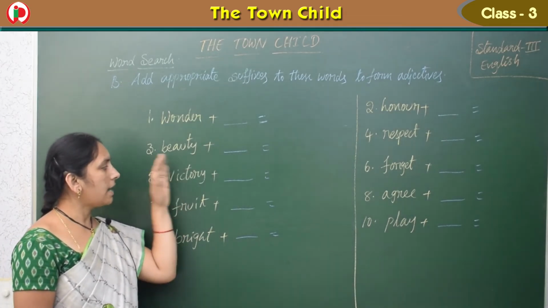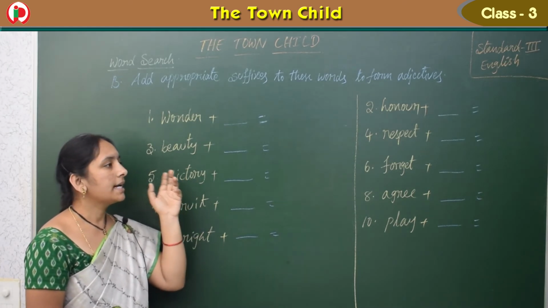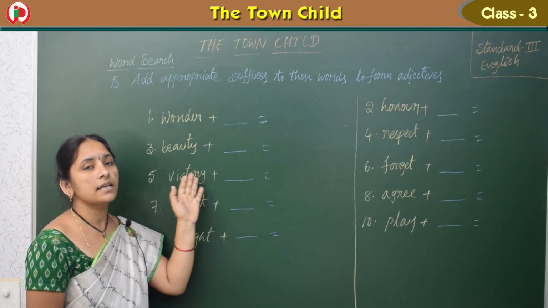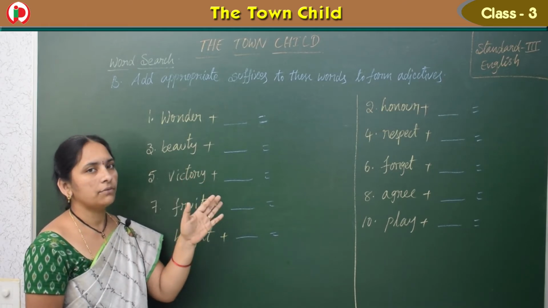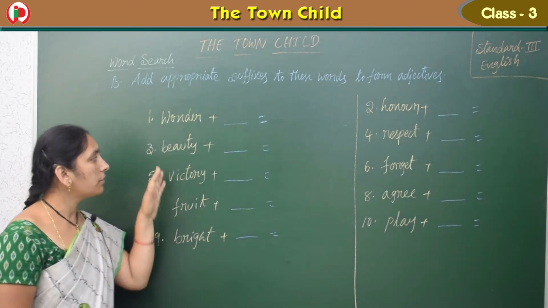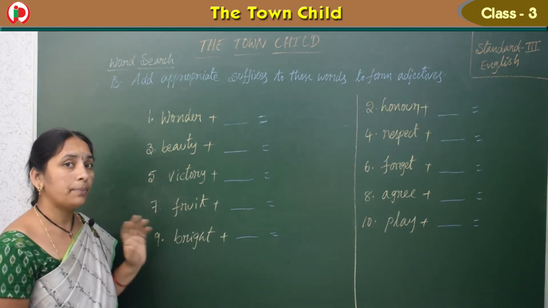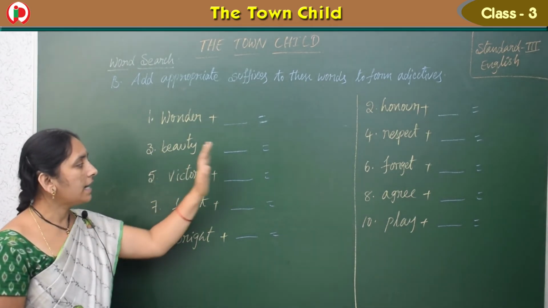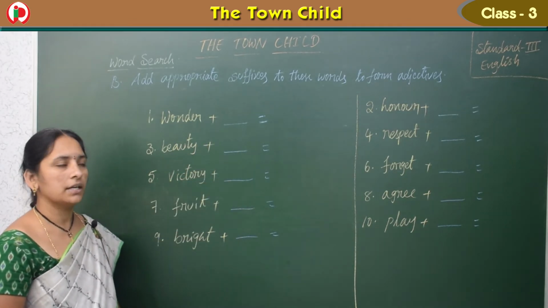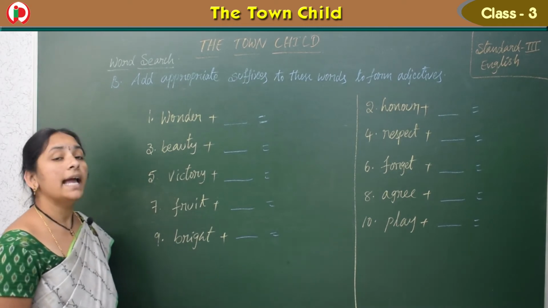Prefixes means we add something just before the word. Suffixes means we add something at the end of the word. Okay, children, by adding something, we should get suitable adjectives.